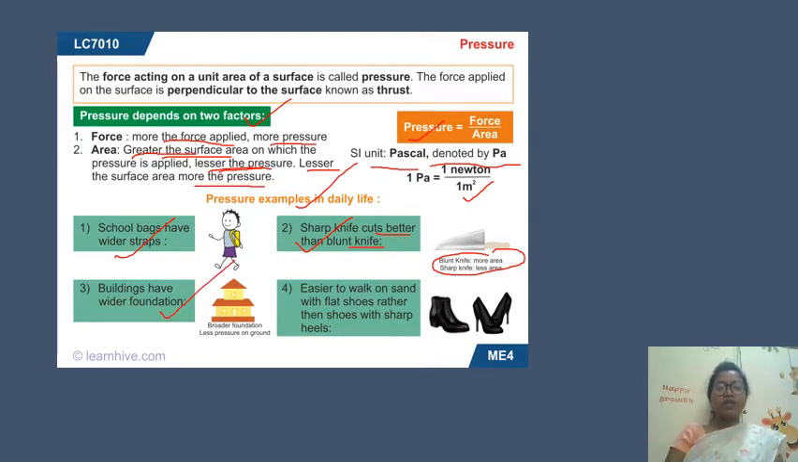If more area is there, then less pressure will be there. And if you wear different kinds of shoes, that also depends on pressure. So you can see it is easier to walk or stand with flat shoes rather than shoes with sharp heels.